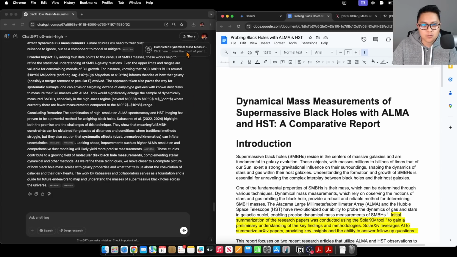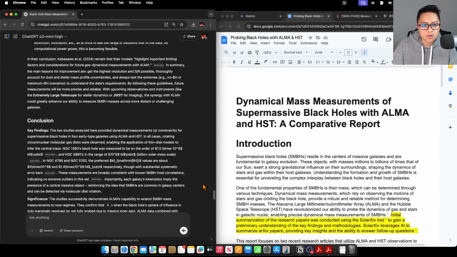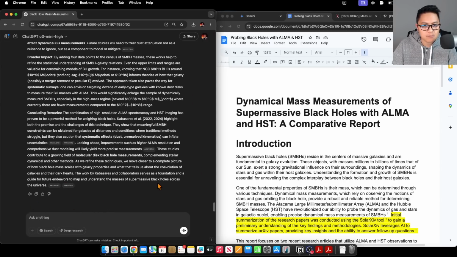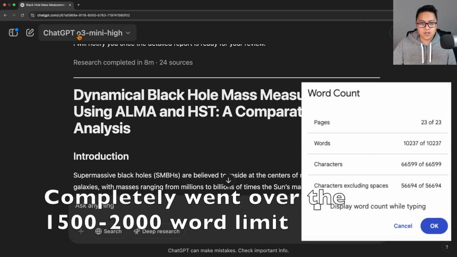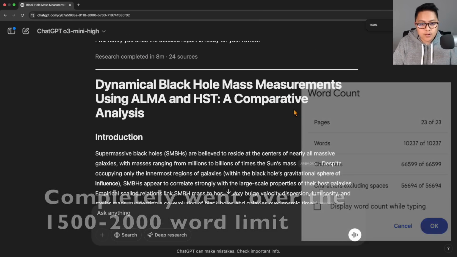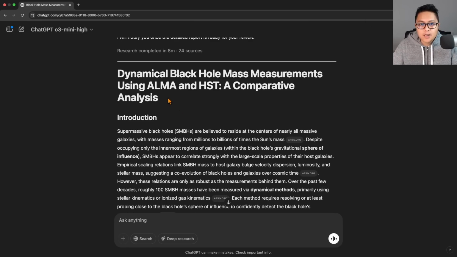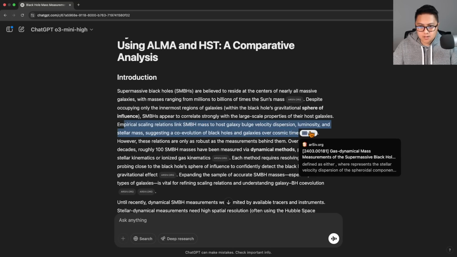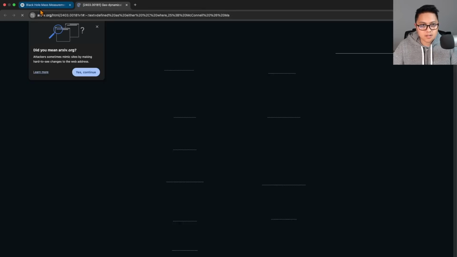Time to see how OpenAI's model did. Let's read it from here. So it did it in 8 minutes. It looked at 24 different sources here. This is correct. Correct. And did it cite my paper here?